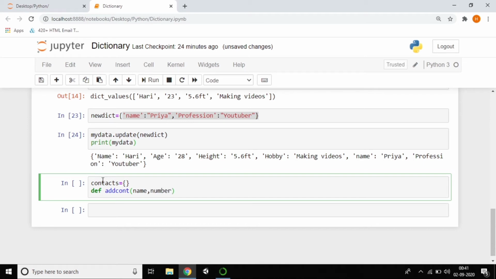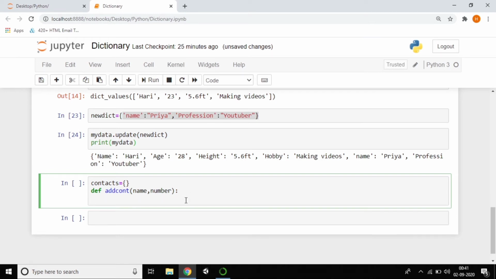So I created an empty dictionary, and I created a function called add_contact, and I pass two parameters, name and number. Here I'm writing the condition: if my name is not in contacts, we need to add it. If the name already exists, it should say that the name already exists.